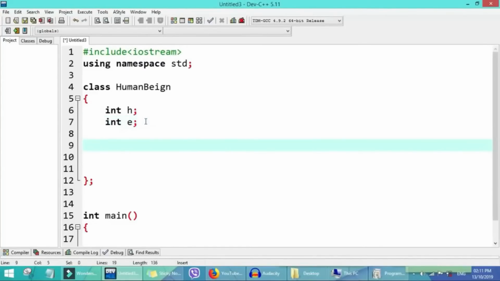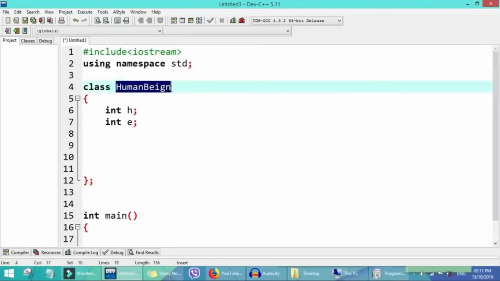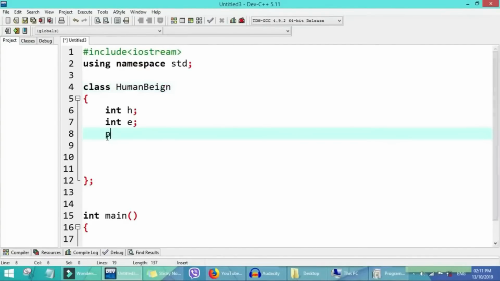Then another thing is we need functions. Maybe if a human being wants to do something with his eye, or if he wants to use his hand to do something, the function aspect of any object wey we go create here, e dey always dey under public specifier.